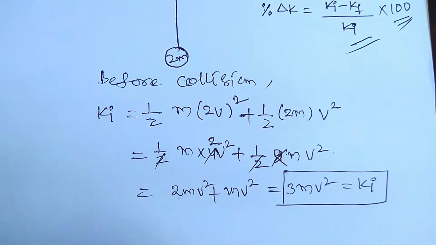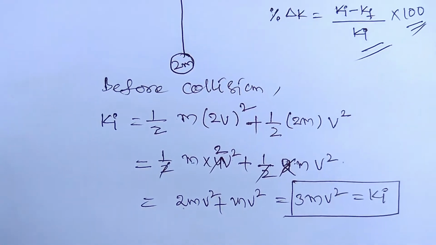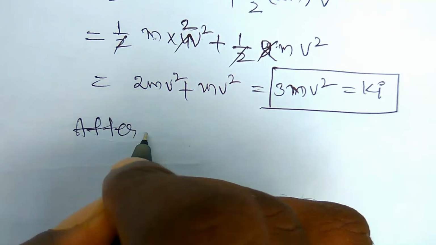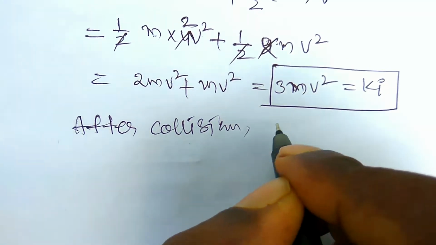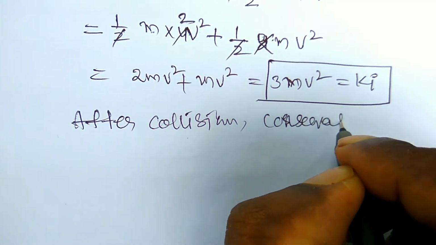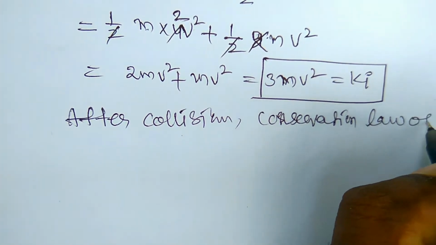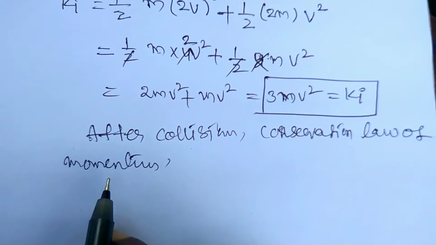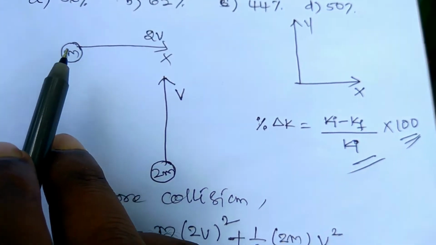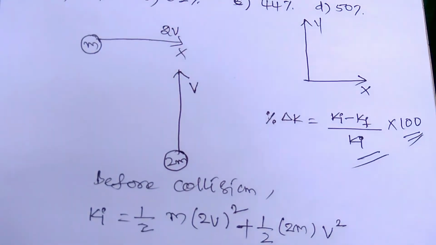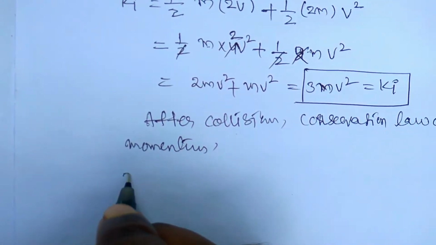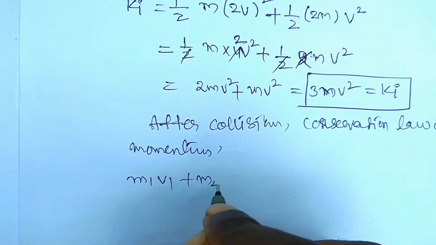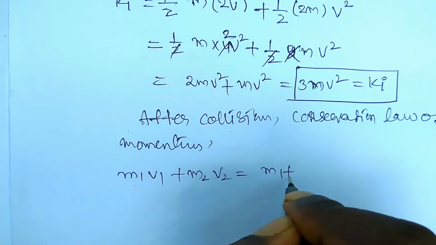Let's find the final kinetic energy, which is after collision. So after collision, by the conservation law of momentum, m1 v1 plus m2 v2 is equal to (m1 plus m2) into v.